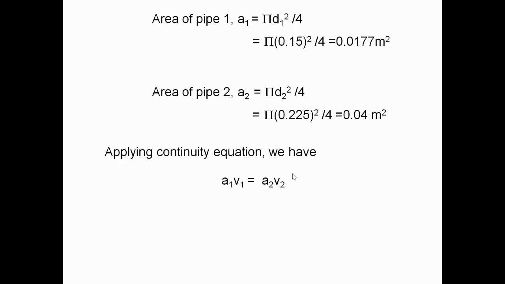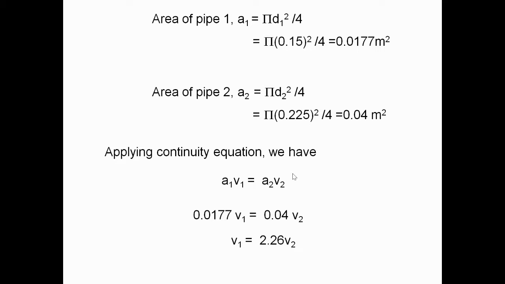From this we get V1 is equal to 2.26 V2.